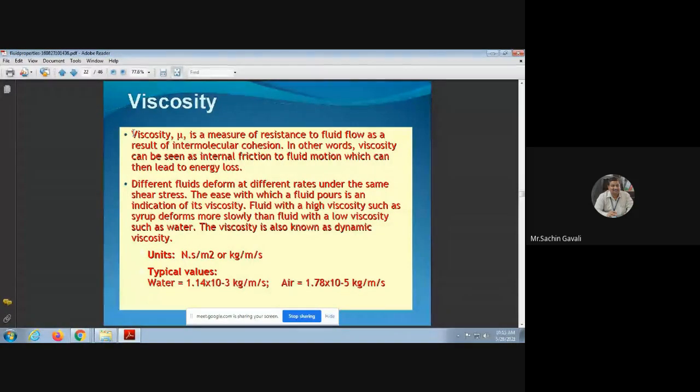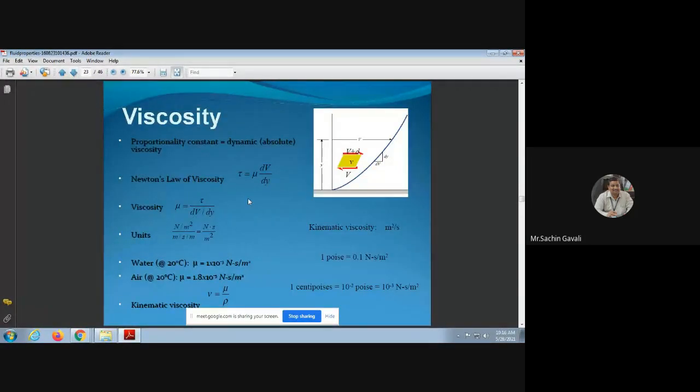And why is the water flowing a little faster than the syrup? It depends on one unknown property, and that we call viscosity. The unit of viscosity is Newton second per meter square. A typical value for water is 1.14 into 10 raised to minus 3 kg per meter per second, where Newton we can write as kg meter per second square. I have explained that on that day: F is equal to ma. Viscosity is defined by Newton's law of viscosity.